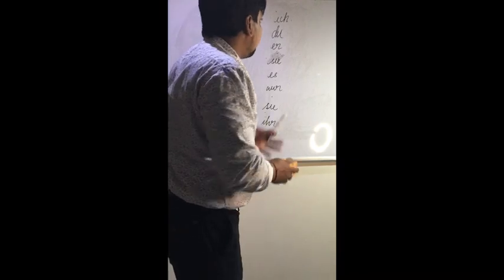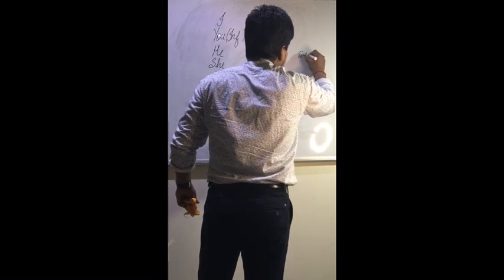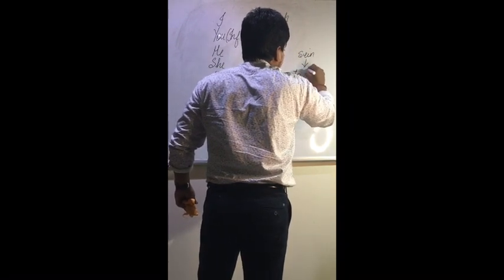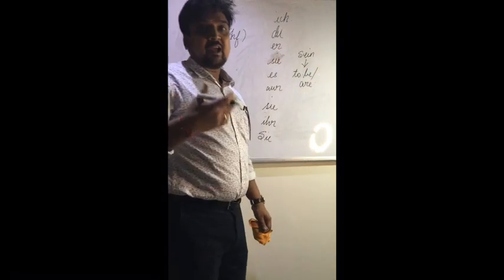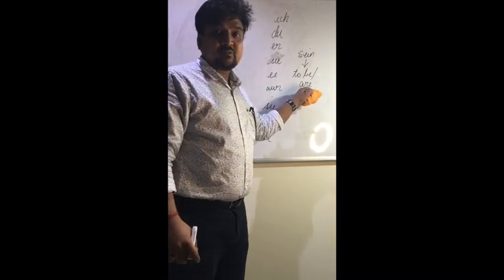Okay, so the verb is sein. I am writing here the verb sein, which means to be or are in English. You say I am in English; the main verb is what? Are.